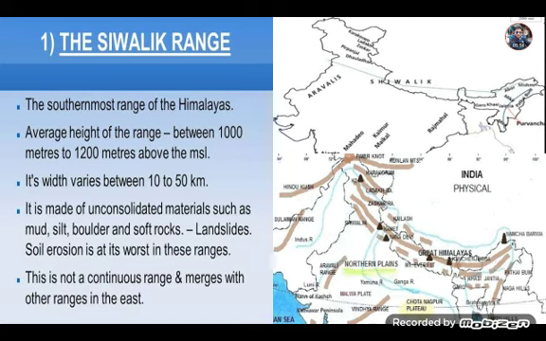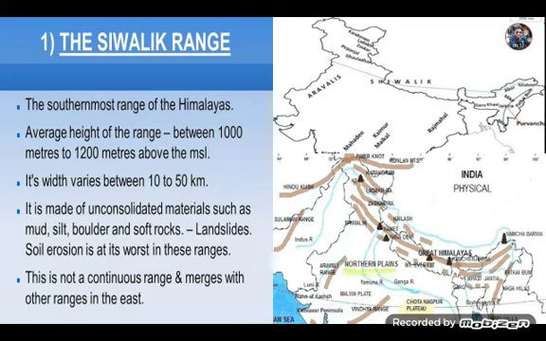Then there are also the Trans Himalayas, which we do not have to study, but I just tell you something about them. It is also called the Tibetan Himalayas, and it consists mainly of Karakoram, Ladakh and Kailash range. The famous Mount K2, which is also known as Godwin Austen, is lying in the Trans Himalayan region.